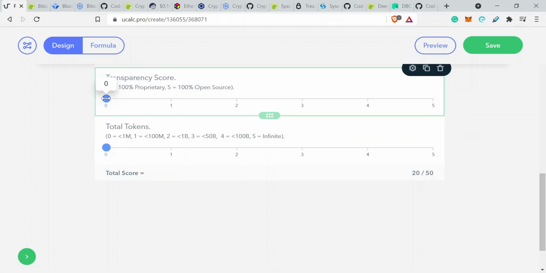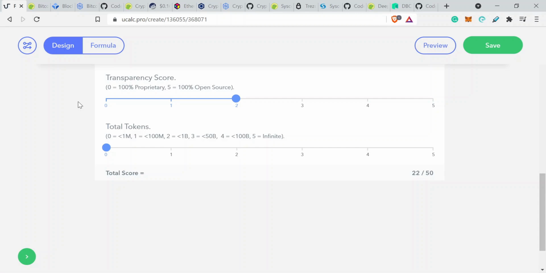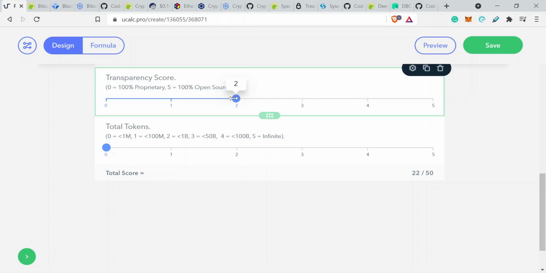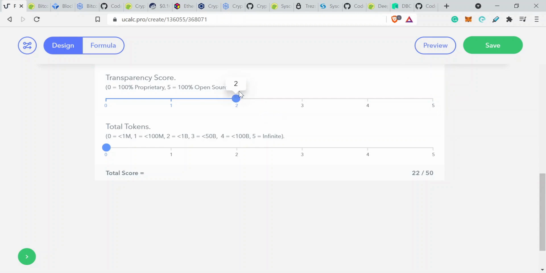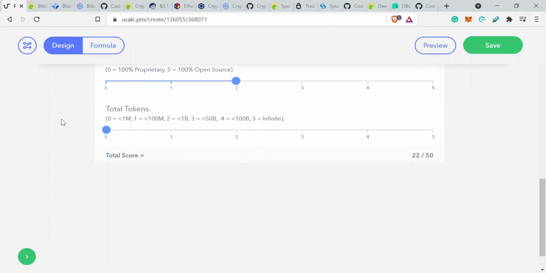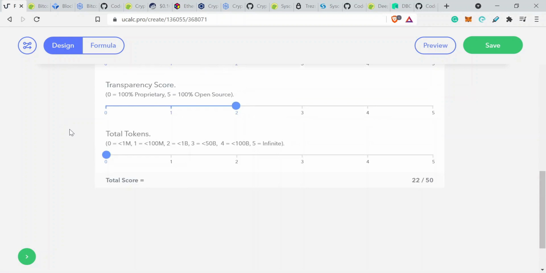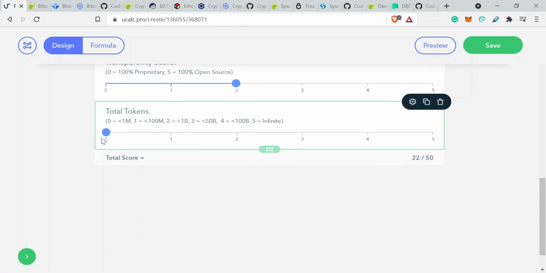Syscoin is proprietary, but it also has a large open source element as indicated by its GitHub. So I'm actually going to go for 2 on this because it does encourage people to utilize the Syscoin platform in a way that suits them. But it is obviously largely proprietary as well at the same time. So there is an open source angle to it, but also it's largely proprietary. Total tokens 880 million, which is a 2.